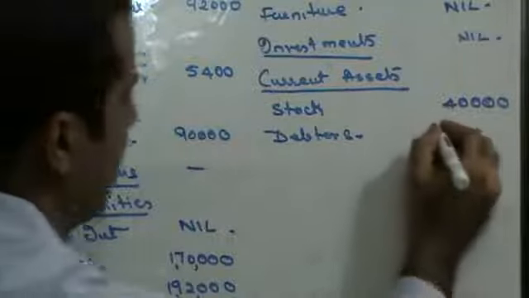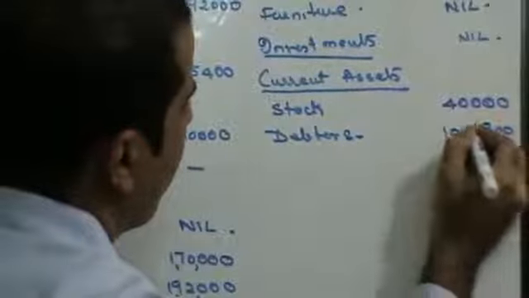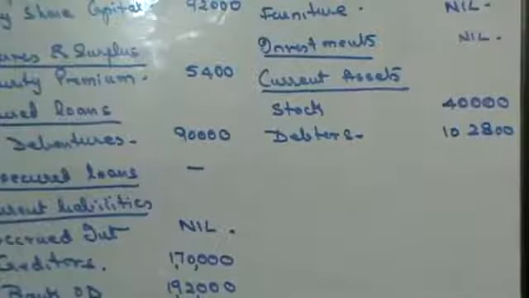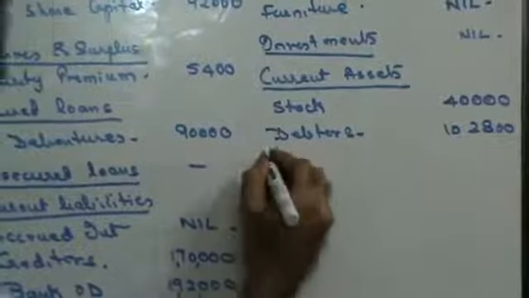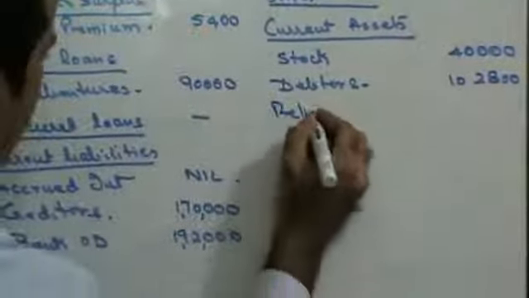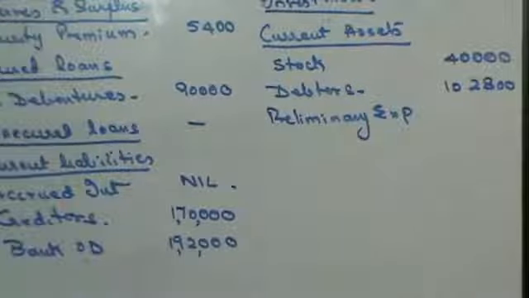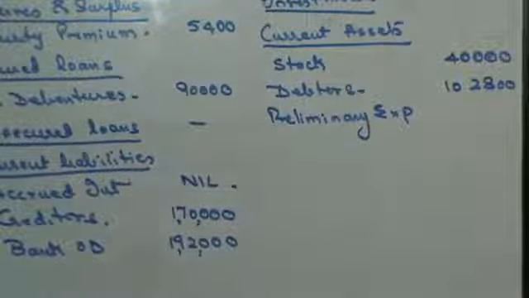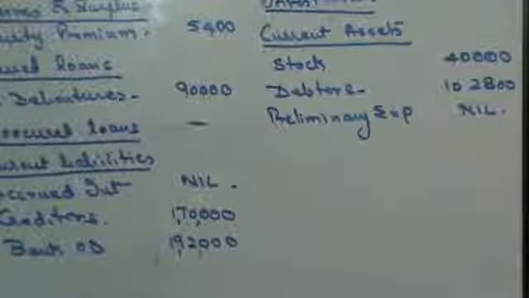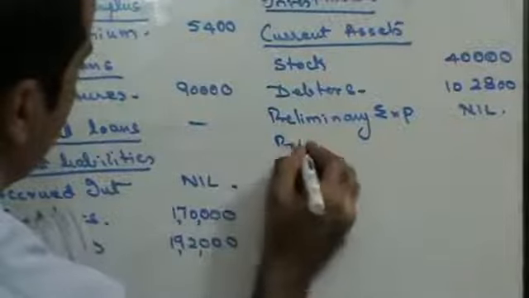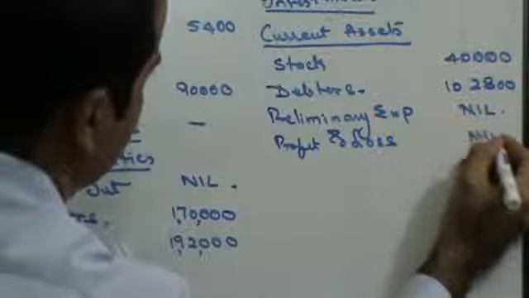So this is going to be 1,02,800. Next, then you have preliminary expenses. Preliminary expenses 5,000 on the credit side, so the entire amount will be nil. Then you have profit and loss. Again, profit and loss, the entire amount on the credit side nil.